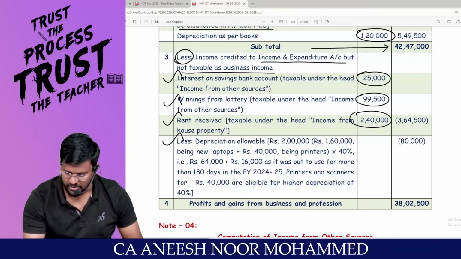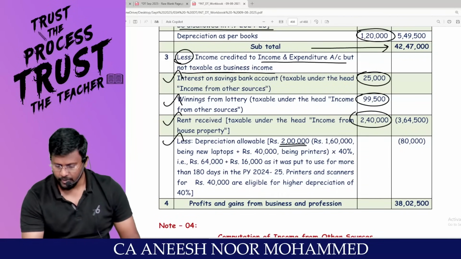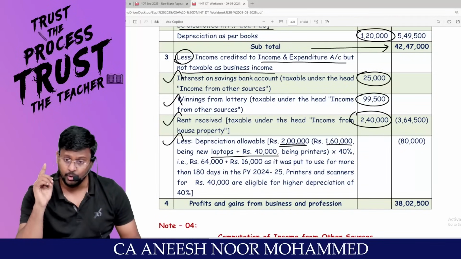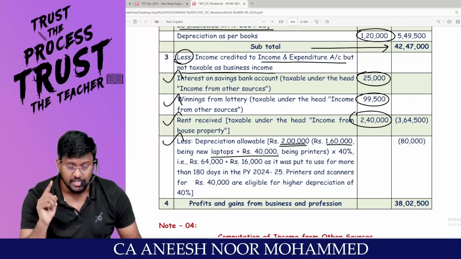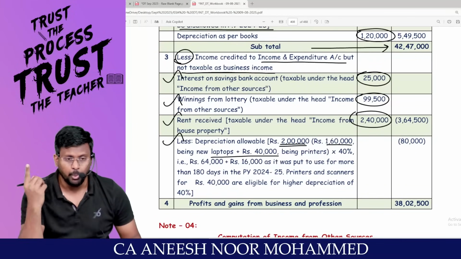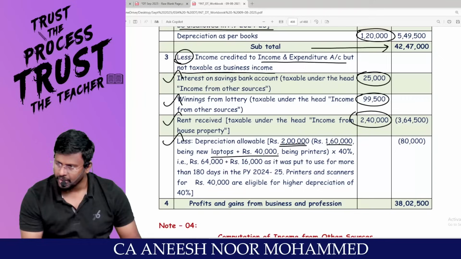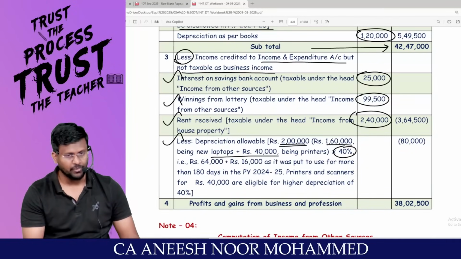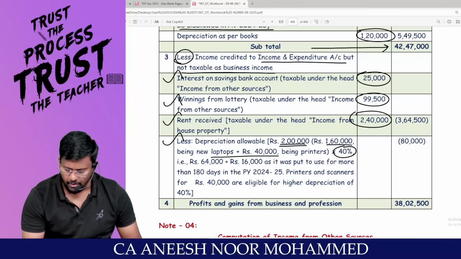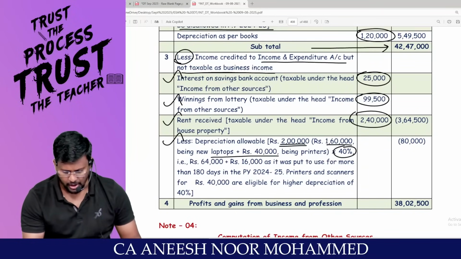Less depreciation, sir, actually 2 lakh rupees, right? Which is 1,60,000 plus 40,000. You should understand one thing. Both have been put to use for more than 180 days. Both have been acquired by way of account payee cheque. Hence, both assets are entitled for depreciation at the rate of how much percent? 40%. That means 2 lakh into 40% comes to